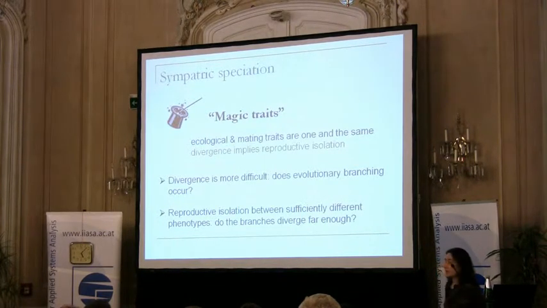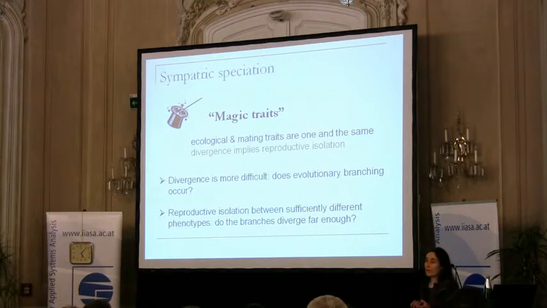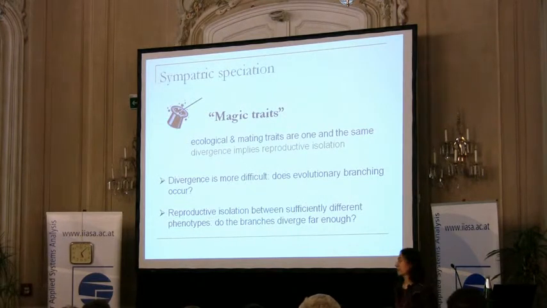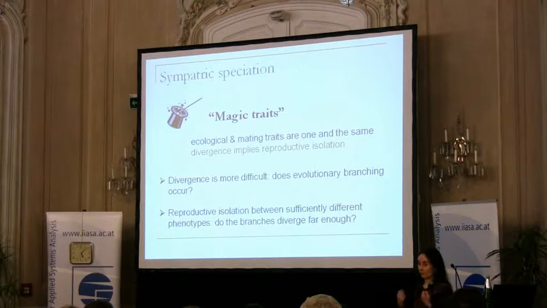And even if we get initial divergence, then we can run into a problem later. As the two branches of the evolutionary tree grow apart from each other, it is a question whether they will grow far enough such that assortative mating can indeed produce strong reproductive isolation, strong enough for us to recognize the two populations as two separate species.